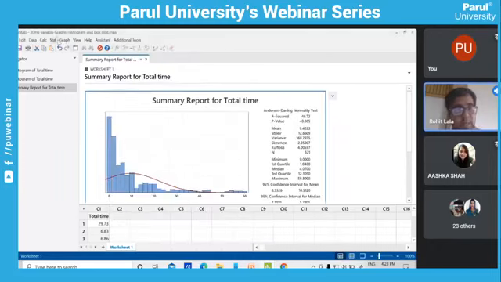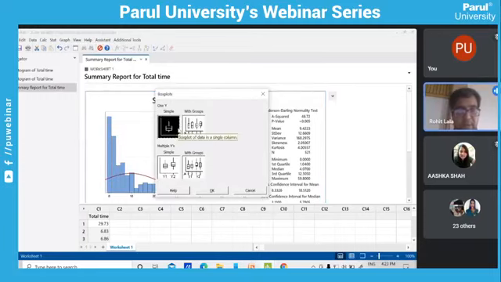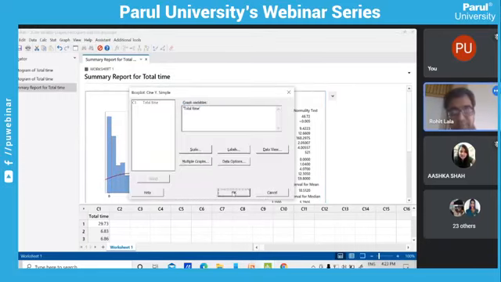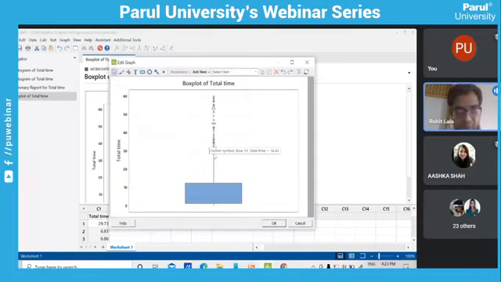Now the same thing, when I plot the same data in a box plot, I come to know about the spread of the data. So see here, when I just click OK, my box plot is ready. Now obviously, to know more about the box plot, always remember this blue portion is my interquartile range, or you can say the middle 50% of the data.